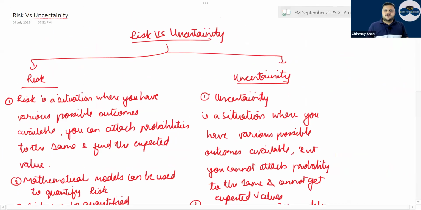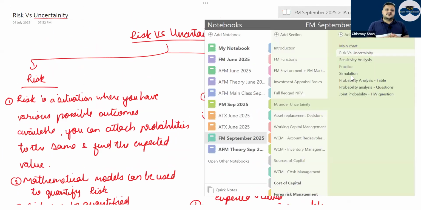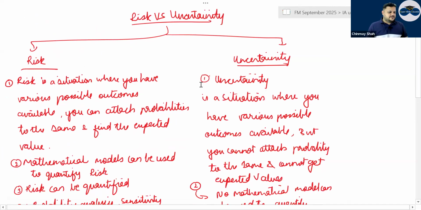Come to investment appraisal under uncertainty, correct? So risk versus uncertainty. Risk is what? Tell me. Basically, risk versus uncertainty, right? Risk is a situation where you have various possible outcomes and you can attach probability to the outcomes and get the expected value. But when it is uncertainty, uncertainty also has various possible outcomes available, but you cannot attach probability to them, correct? Have a look.